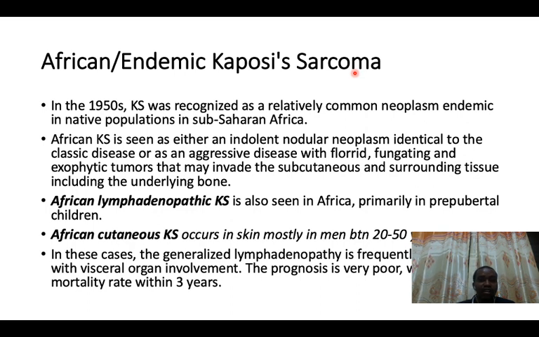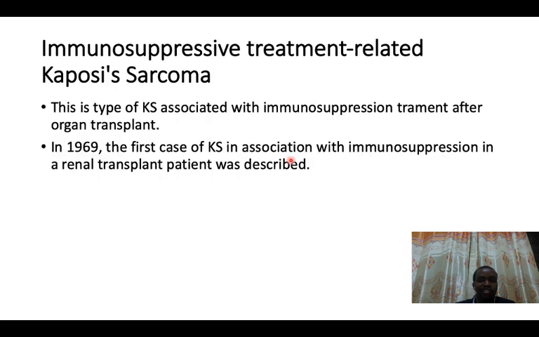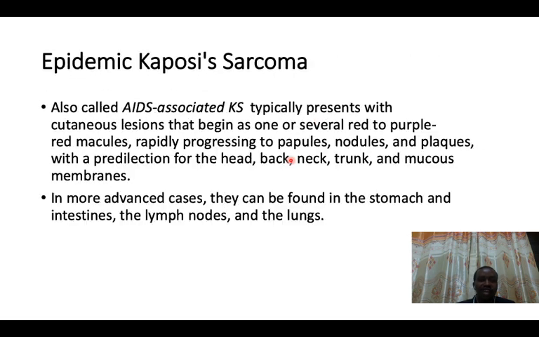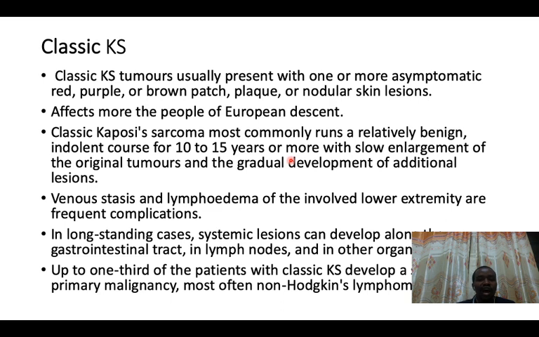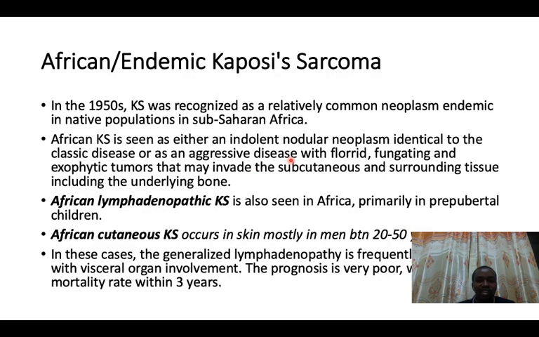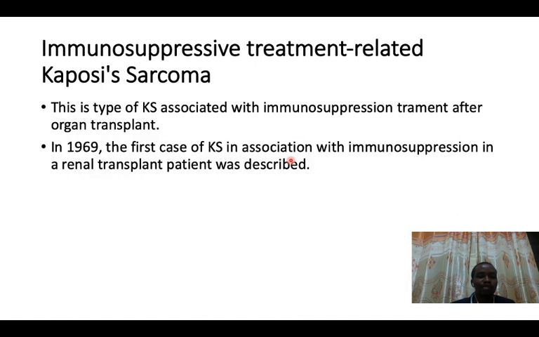In African or endemic Kaposi sarcoma, one was not of European descent, but was an African, was not HIV positive or immunosuppressed, and was not even gay, but had Kaposi sarcoma, so they named it the African or the endemic Kaposi sarcoma. They all have different explanations, and I leave this as part of your work to read at home. You read through and identify other differences apart from the root cause.